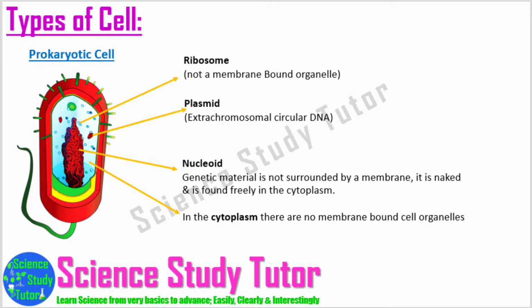The nucleoid is not a true nucleus because it is not surrounded by a nuclear membrane. As we can see in the picture, in the cytoplasm, there are no membrane-bound cell organelles. We will get into the details of a prokaryotic cell in our upcoming video.